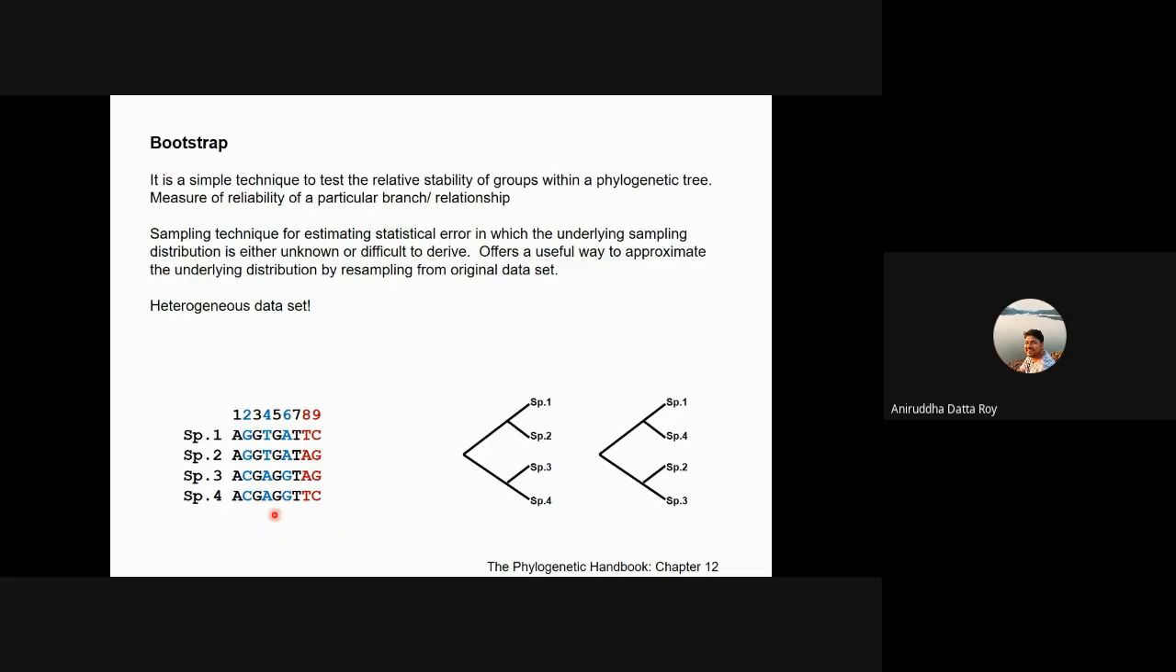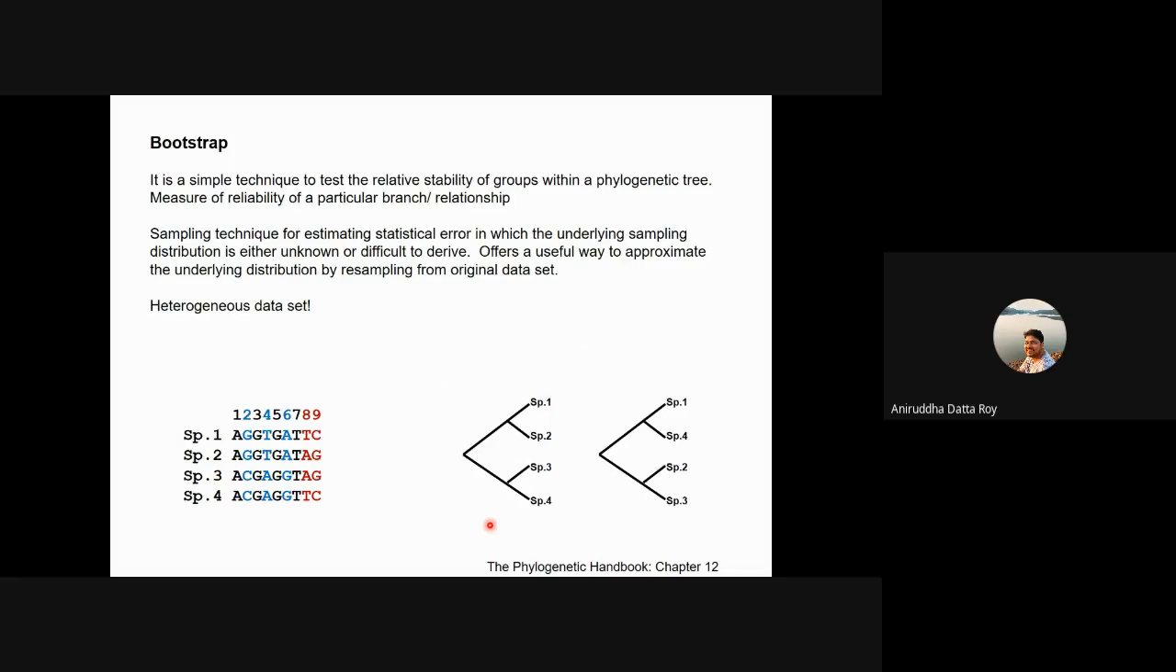Now, characters number 2, 4 and 6 support this tree, and characters number 8 and 9 support this tree. So there are more characters that support this tree, right? This information should be provided when you provide a particular tree. All this information should be provided.